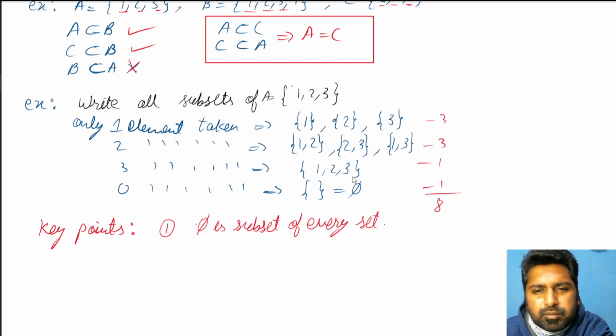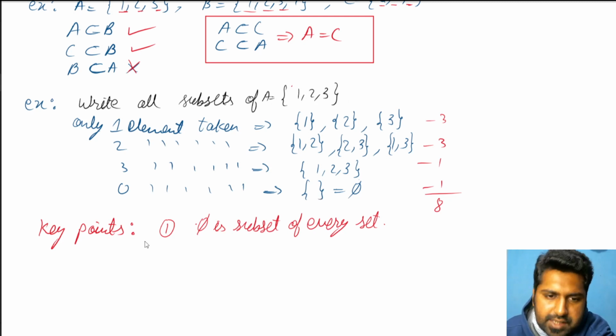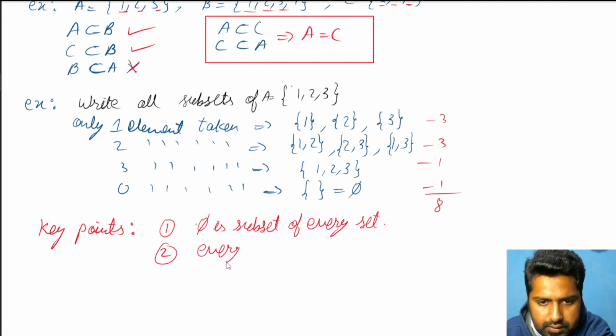This phi would have come even if there were 2 elements, 1 element, 0 elements or 10 elements. This phi would have already come. So that means phi is a subset of every set. Second, every set is a subset of itself.